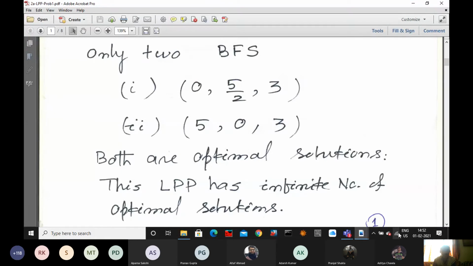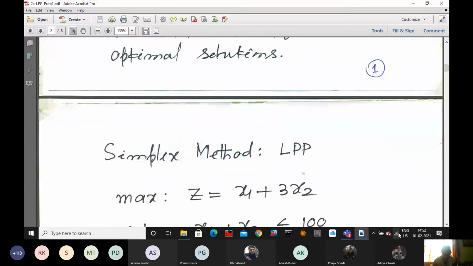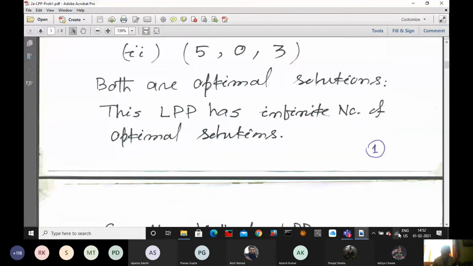This LPP has both. Generally, the definition says a linear programming problem has either one solution, or infinitely many solutions, or no solution. So we have got two solutions. What is the conclusion? This problem has infinitely many optimal solutions. How to write? So this I have told you. But please remember, it is not only two. This is infinitely many solutions.